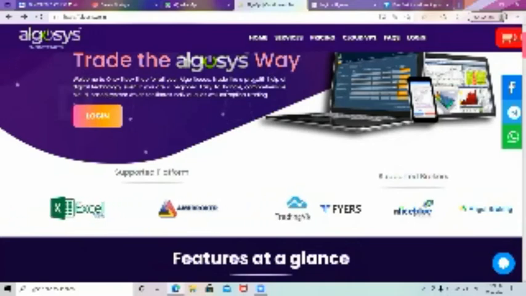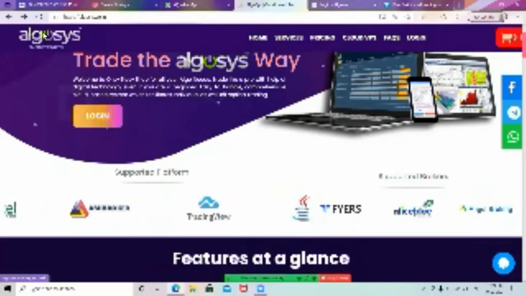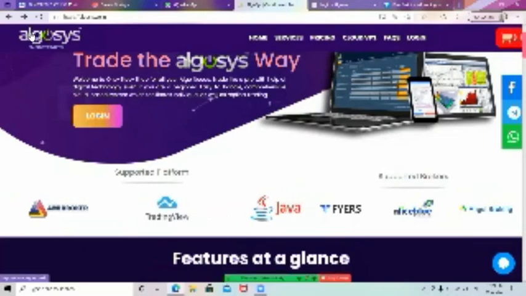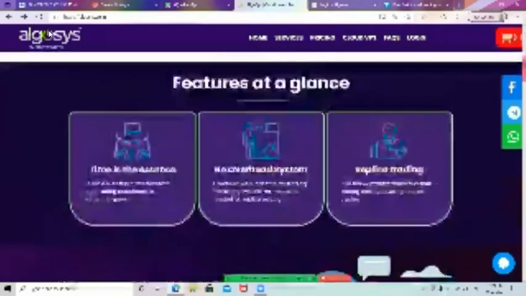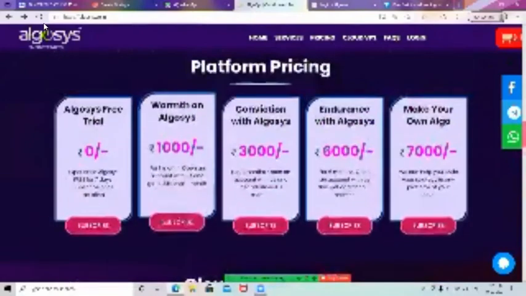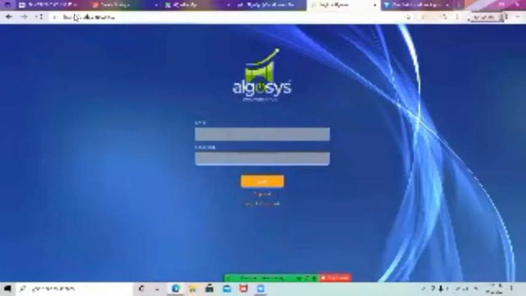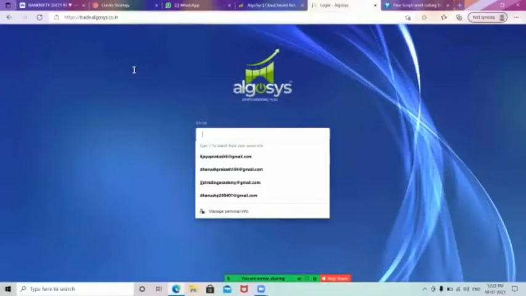Now, if you want to do Algosys, that means automated trade entries, you can start with the Algosys platform. If you want to log in, you just get a free trial. You can access this as a free trial, but you need to recharge 1,000 rupees per month. They are charging just 1,000 rupees per month to get automated trade entries. So if you want to see about Algosys, you can just log in and see.